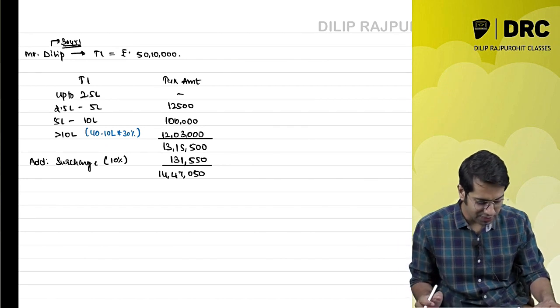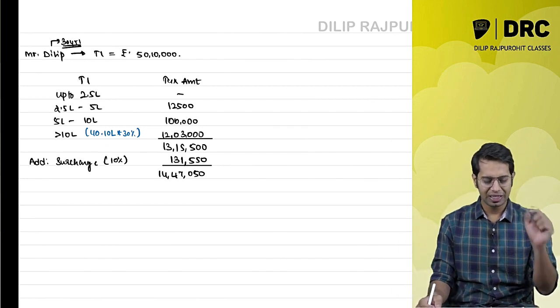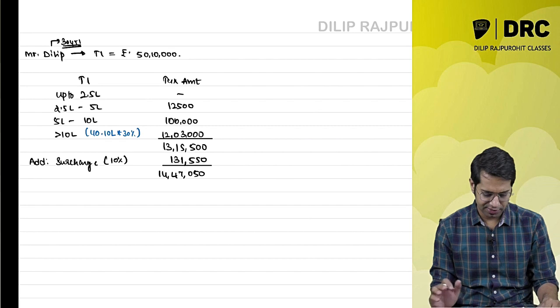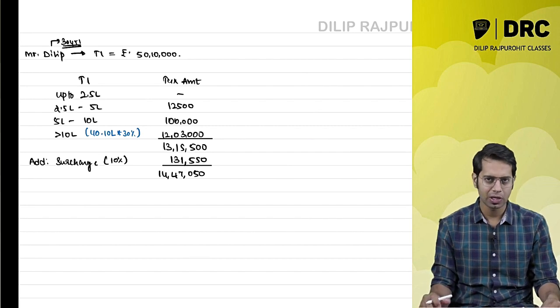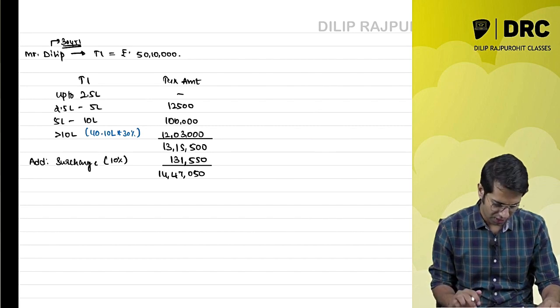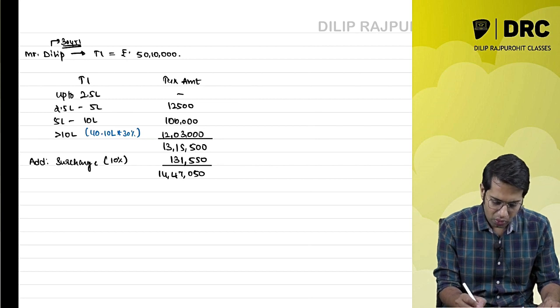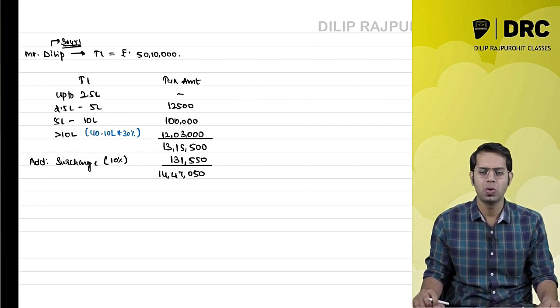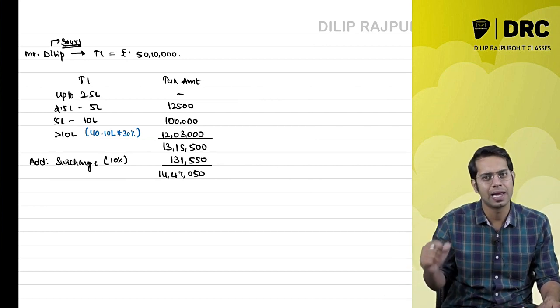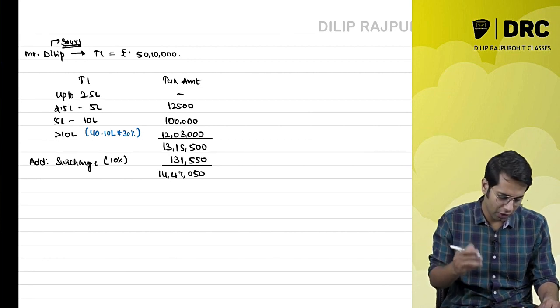This is the tax which I have to pay on 50 lakh 10,000 rupees.